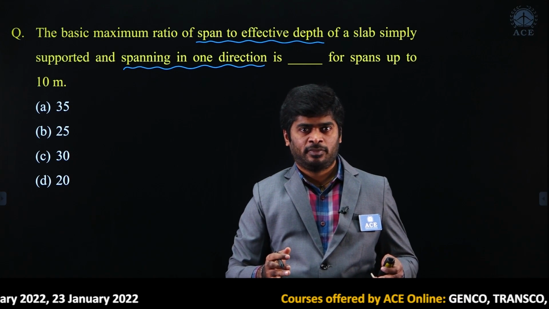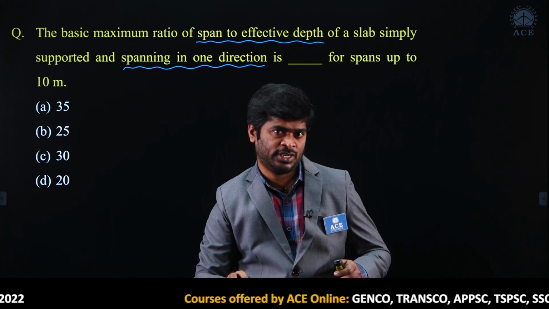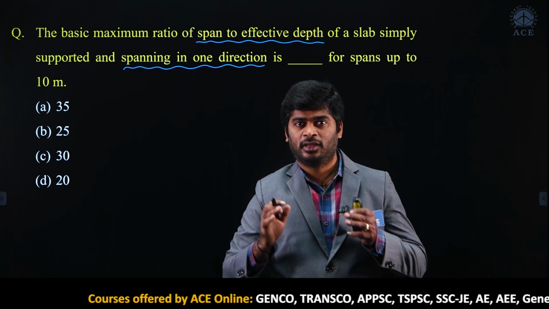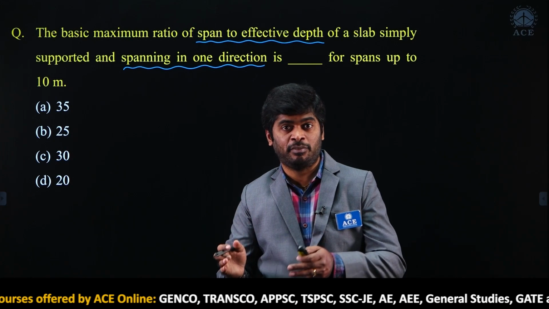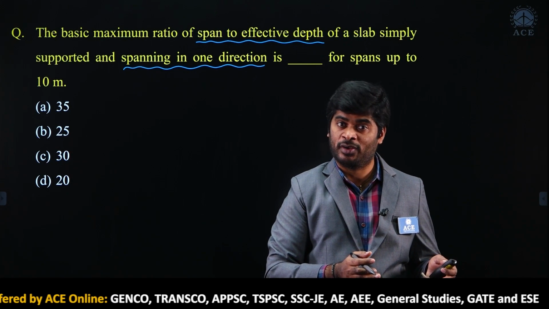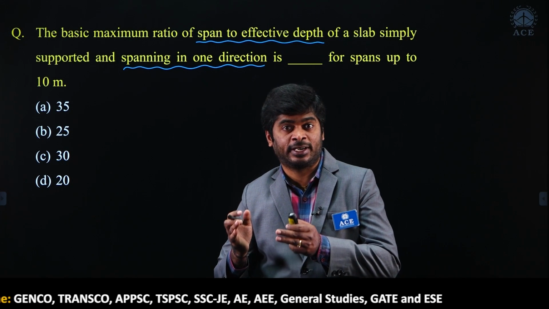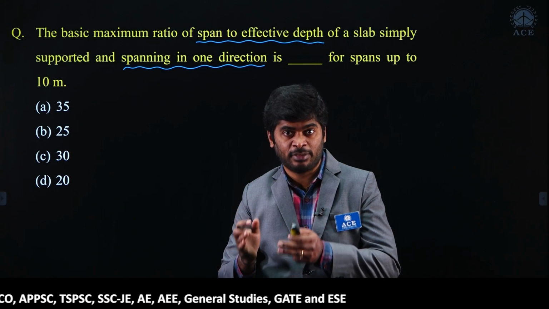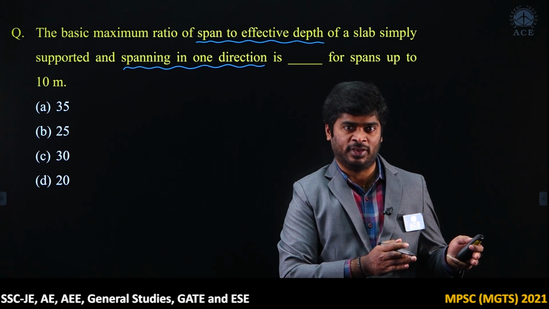For a one way slab, IS 456-2000 nowhere mentions the span to effective depth ratio, but however you design a beam, in the same manner you design a one way slab also. So, whatever limits you take for checking deflection, the same span to depth ratio values you can take even for a one way slab.